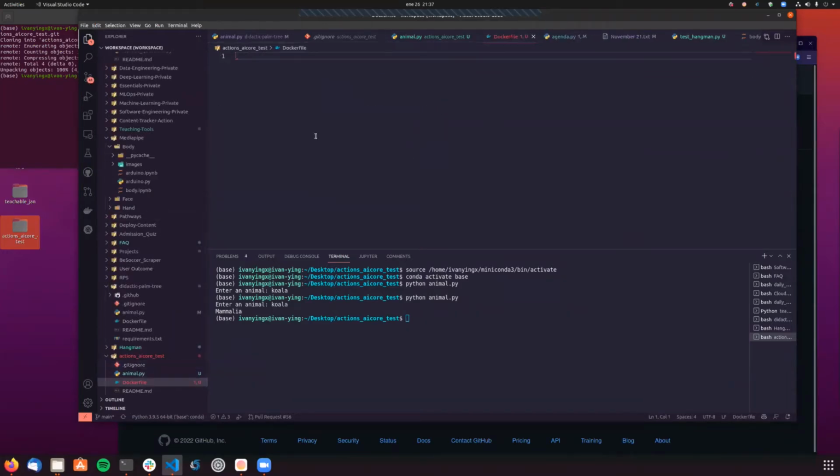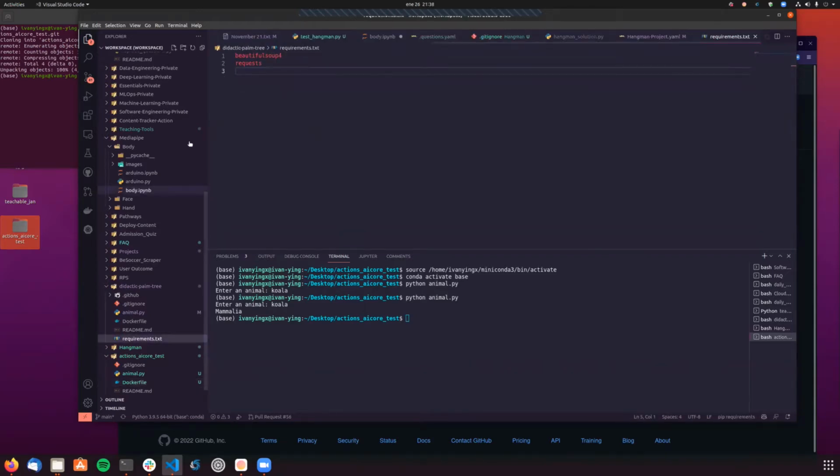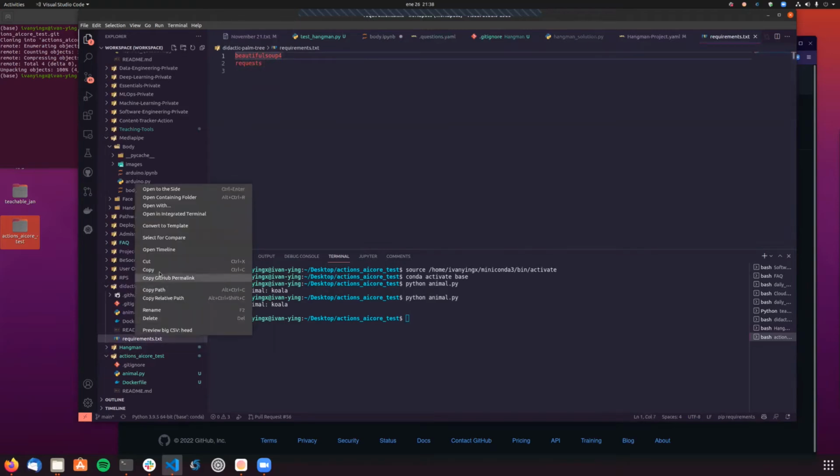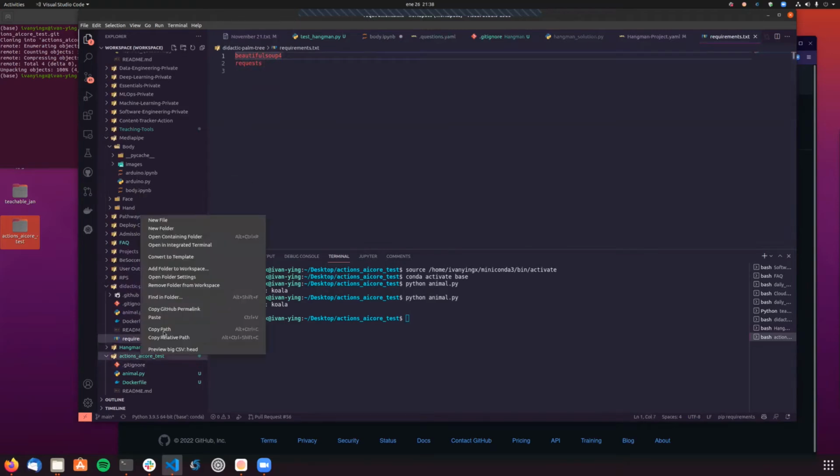In this case, I'm going to go with a Python 3.8 image, and just to make it quicker, I'm going to go with the slim version. Then I'm going to copy all the content of my directory into the main directory of the Docker container. And then I'm going to install the requirements. You can see that the requirements are basically beautifulsoup and requests. I'm just going to copy paste that so I don't waste time.